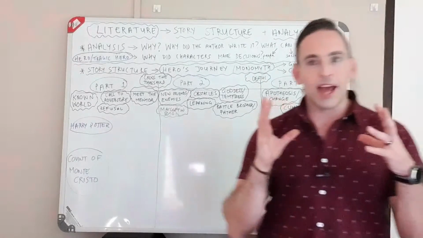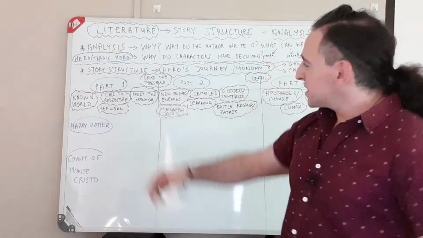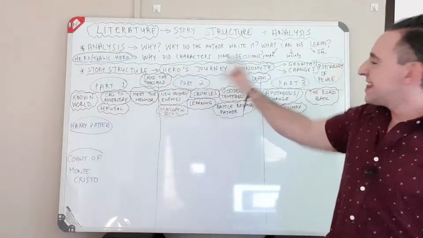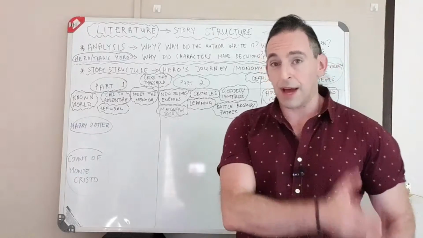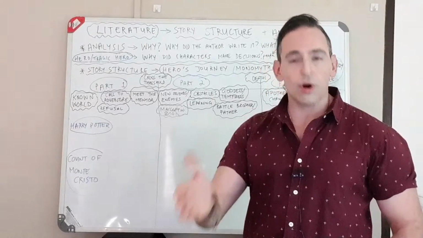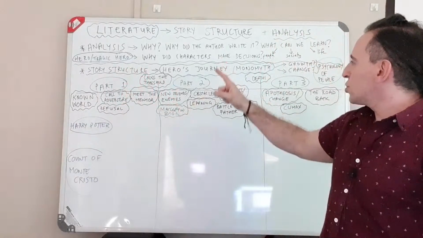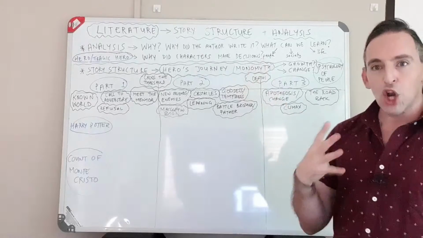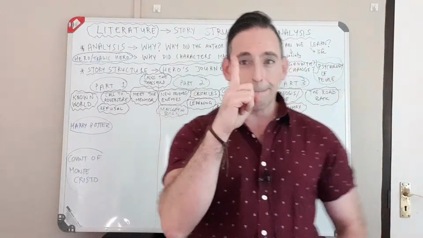Now we're going to look at story structure. Now, we talked a little bit about this last time. We talked about what's called the hero's journey. Hero doesn't mean it's a guy only. Hero is a girl, guy, anything, right? So hero's journey, often called the monomyth. Mono means one. So we're saying this is the one myth.